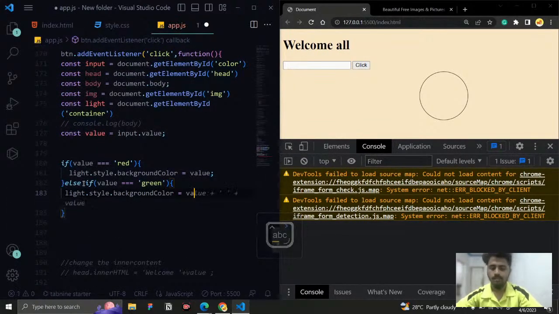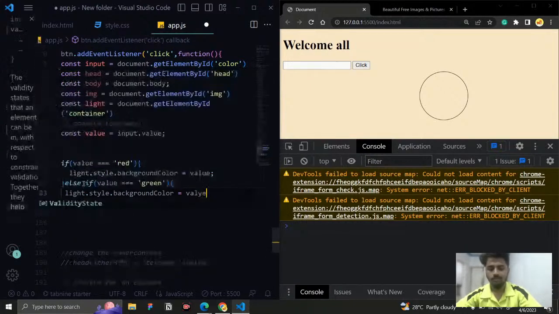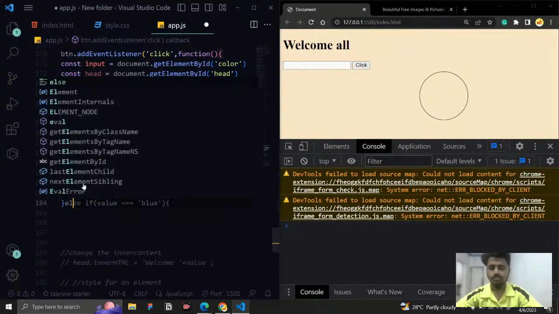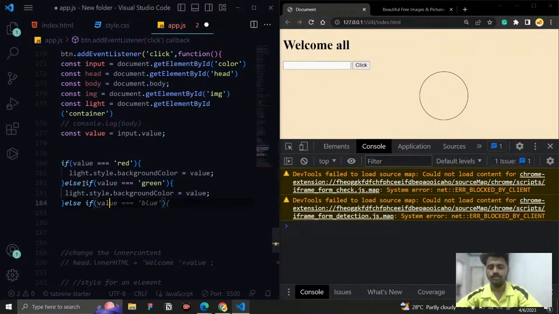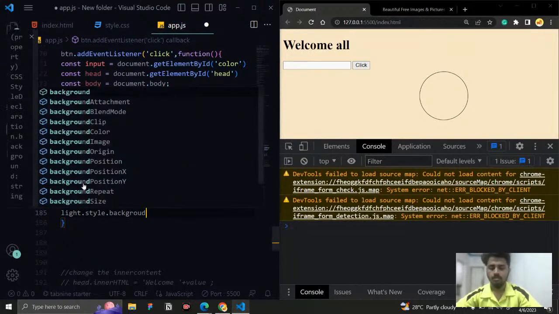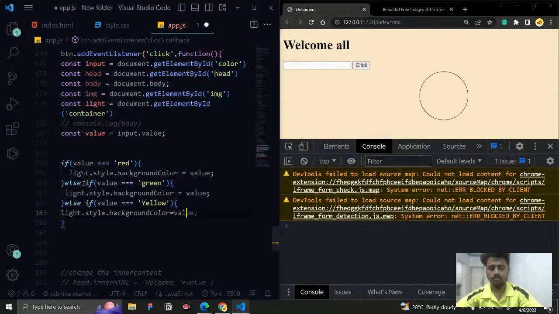equal to the value. So what is the value they have given? Right now this machine is going to accept 2 things: one is red color and another one is green color. The next thing is I just want to do the same thing. Value is triple equal to, let us say, yellow, and here I say light.style.backgroundColor equal to the value.